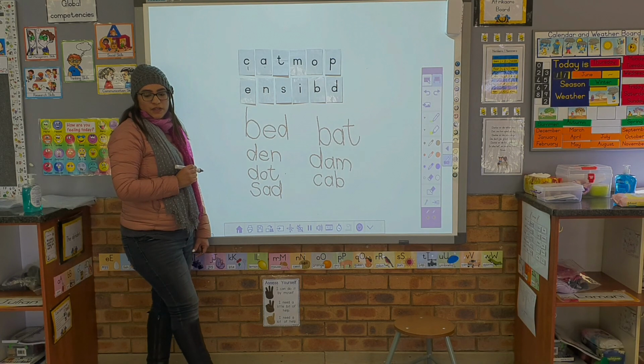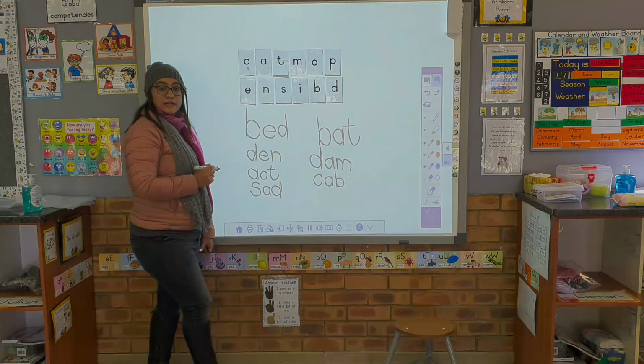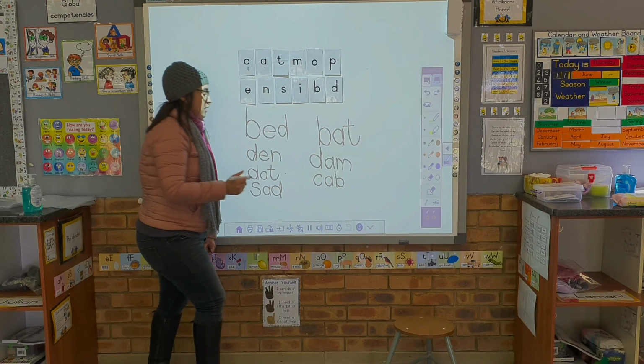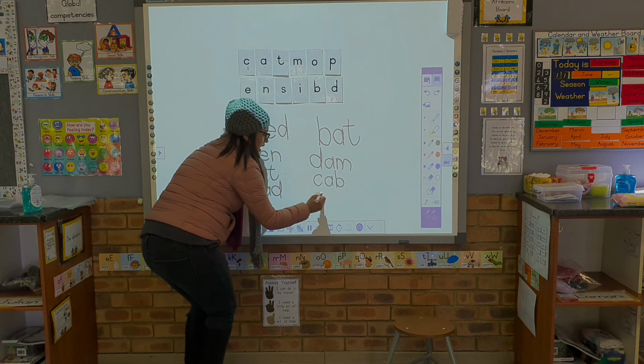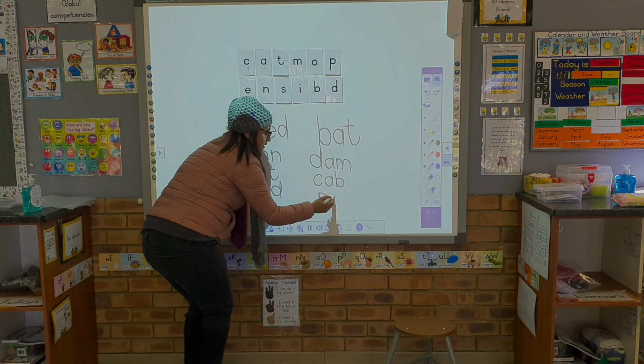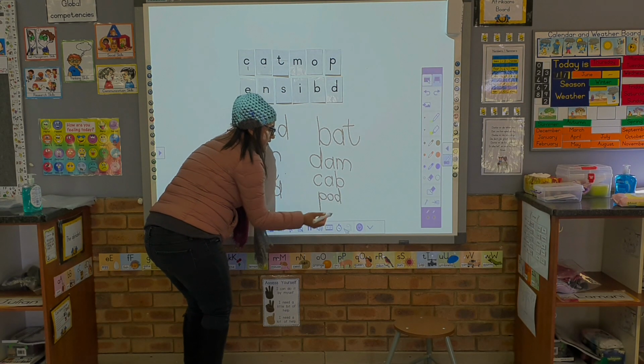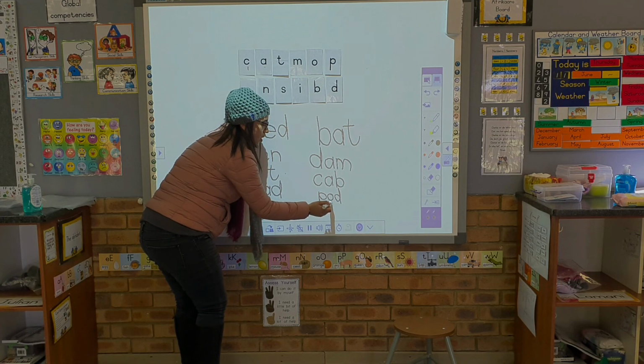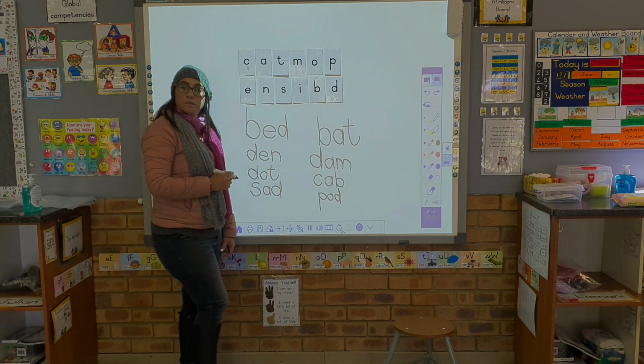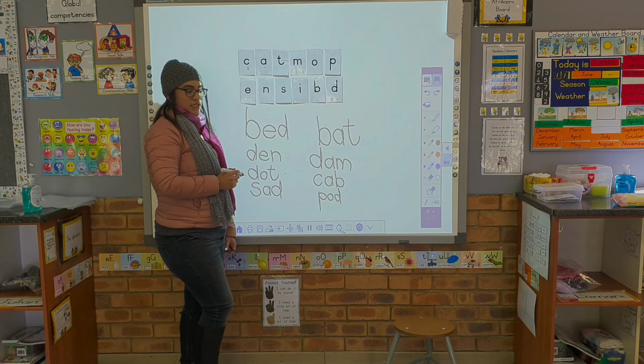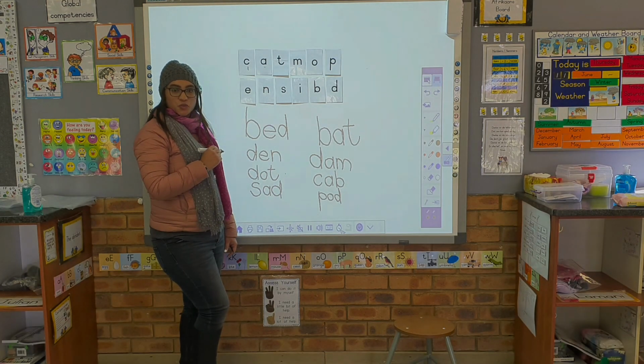Let's do another word. How about the word pod? What do you hear in pod? Well done. The first sound is P. The second sound is O. And the third sound is D. Pod. There are two peas in the pod. I think we have time for two more words.